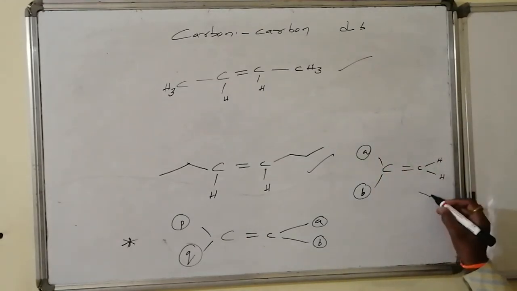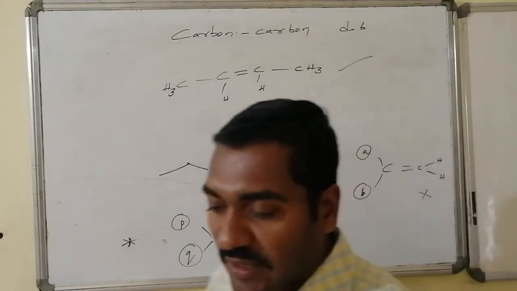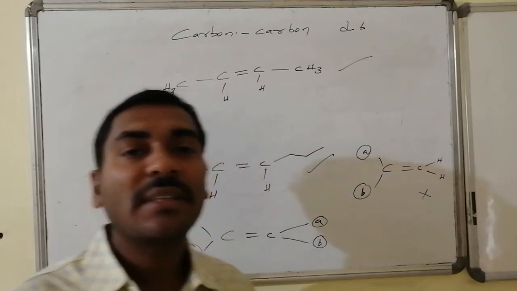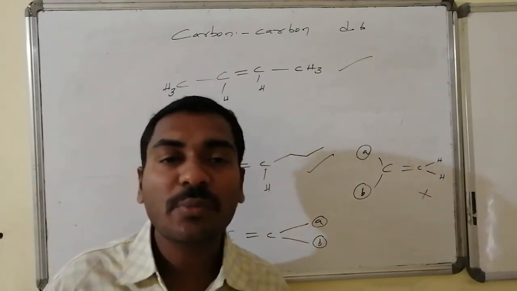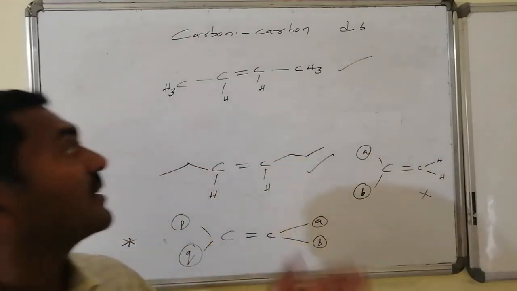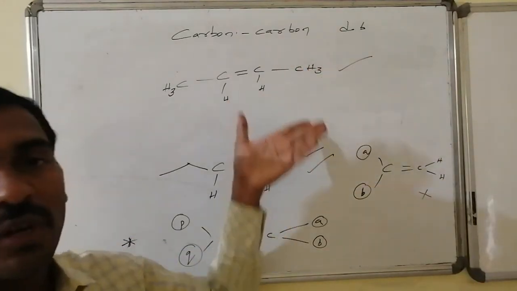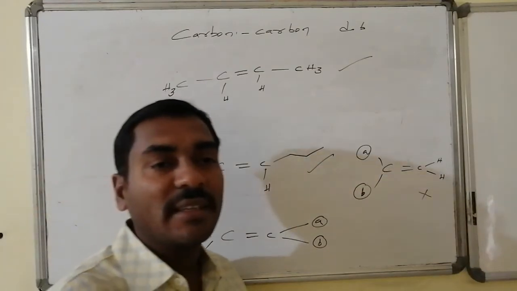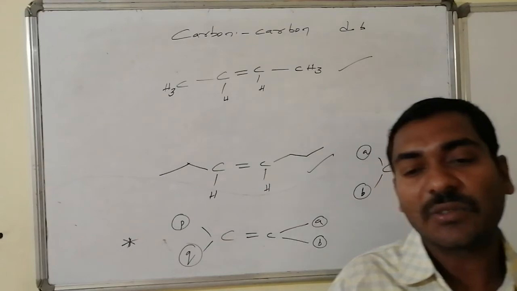So therefore in this case there is no geometrical isomerism. Hence, to show one variety of geometrical isomerism, which is known as cis-trans isomerism, at least one common group has to be present on both ends of the carbon atoms. That is satisfied in condition 1. Condition 2, thus this compound with two common groups, this compound with at least one common group can show the variety of geometrical isomerism, that is cis-trans isomerism.